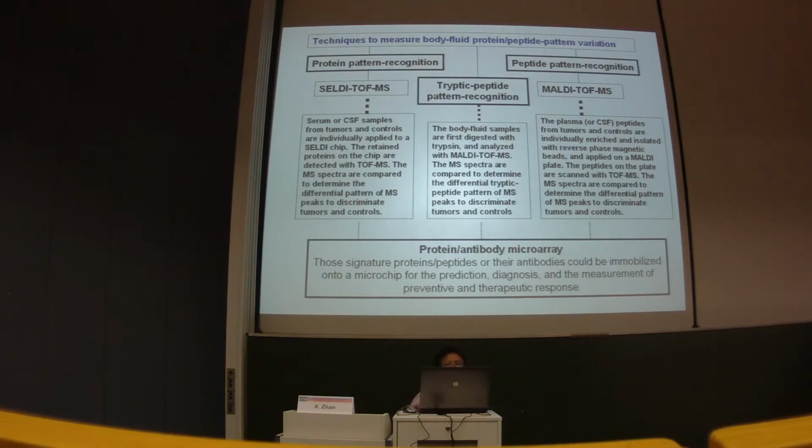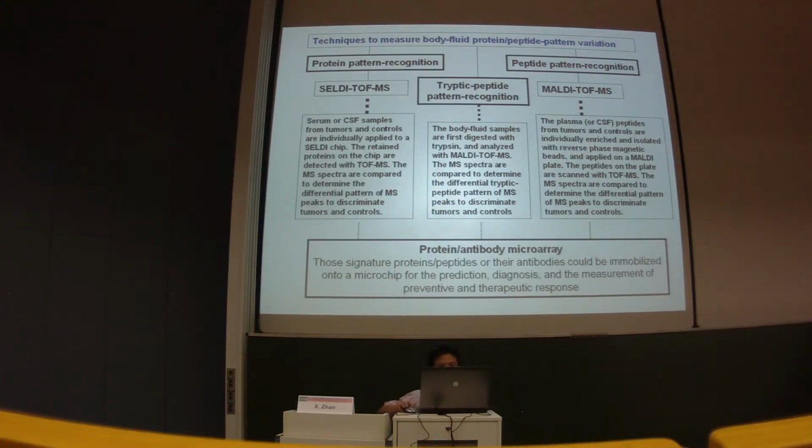Technique to measure body fluid protein peptide pattern variation includes the body fluid protein pattern recognition based on SELDI-MS. Another one is the body fluid peptide pattern recognition based on the multi-part MS. Somebody uses the tryptic peptide pattern recognition.